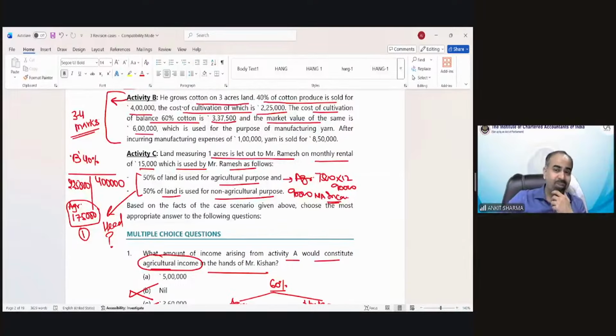This 90,000 is going to be taxed under which head of income, for non-agricultural activity? We have 5 heads of income. Under which head is this going to be taxed? Miss Kavya is saying other sources. Okay. Anyone else? Almas is also saying income from other sources. Absolutely correct. Well done.